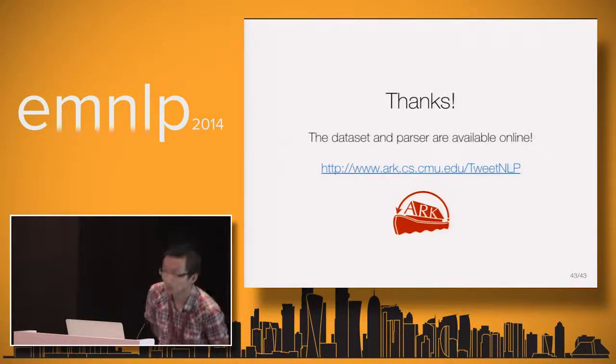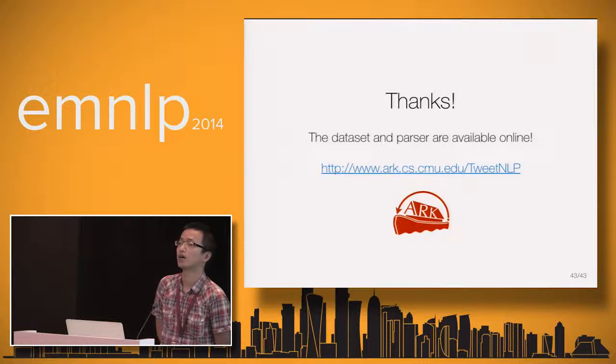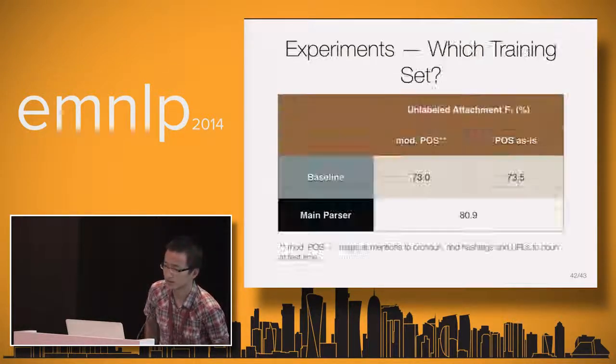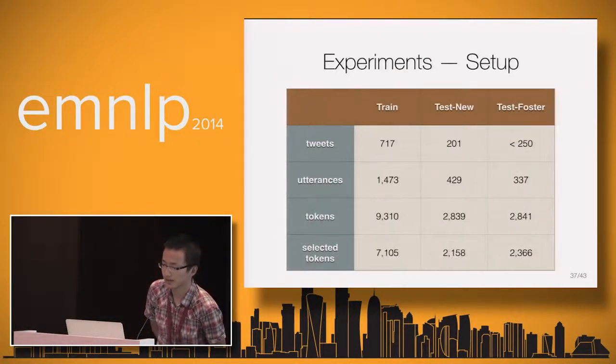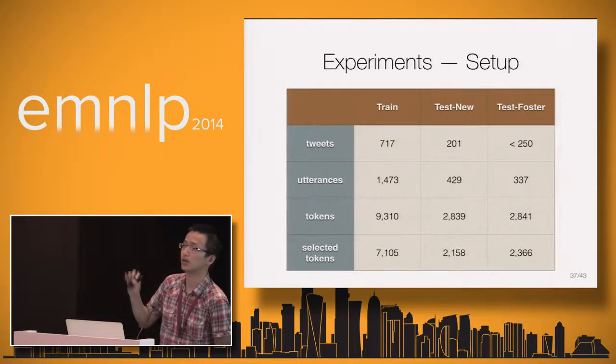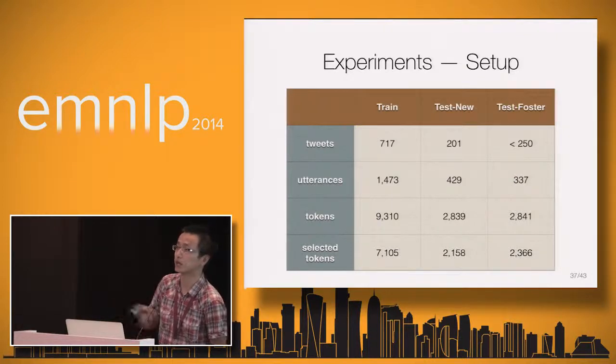Great talk, thanks. What's the baseline accuracy for token selection, like if you just said keep everything? Oh, that's a good question. I think we can see from the data set that the selected tokens are about half. So if you select all the tokens, it should be like 50. And maybe if you do simple filtering on the POS tags, like filtering those at-labels and hashtags, something like that, the punctuation, the accuracy is probably higher. If I remember correctly, it's like 90% something. But we do a sequence model, which is no harm, and we achieve a better score here. All right, thanks.